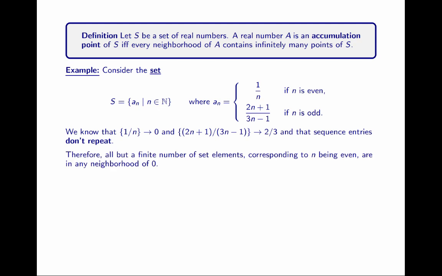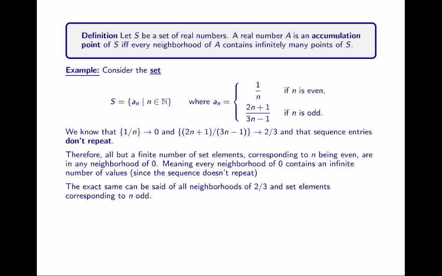So therefore, all but a finite number of set elements corresponding to n being even are in any neighborhood of 0, meaning every neighborhood of 0 contains an infinite number of values, since the sequence doesn't repeat. The exact same can be said of all neighborhoods of 2/3 and set elements corresponding to n odd. Therefore, both 0 and 2/3 are accumulation points.